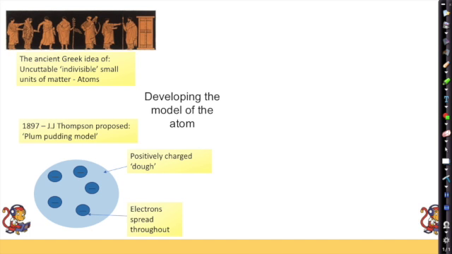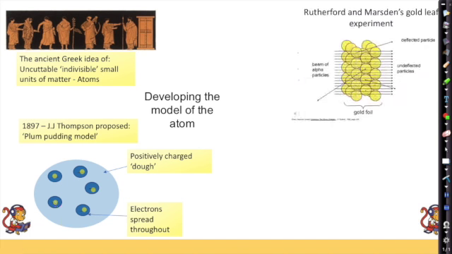In 1897, so just over 120 odd years ago, J.J. Thomson proposed the plum pudding model. Well, what is the plum pudding model? It has a positively charged dough, like the cakey element of the plum pudding, and that's all positively charged, and then we've got little electrons spread randomly throughout it. As we can see, this is really different to the model that we now know.